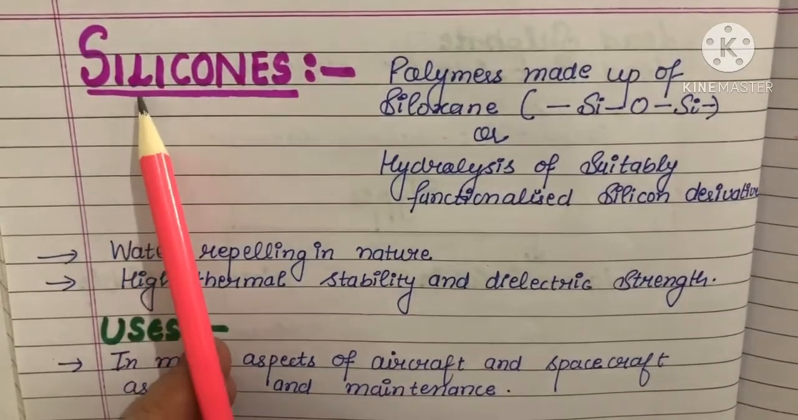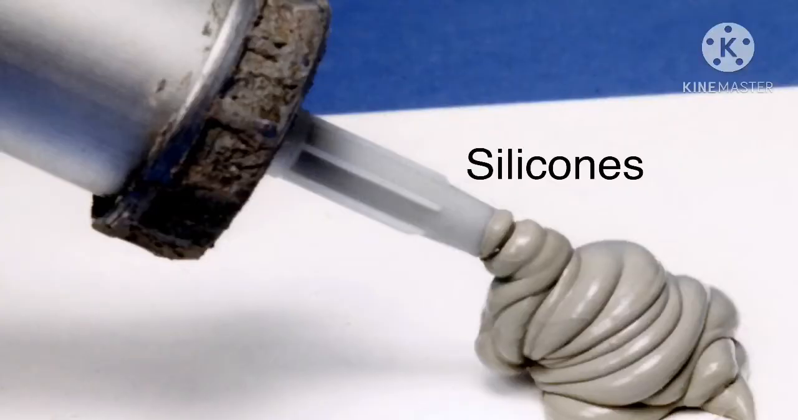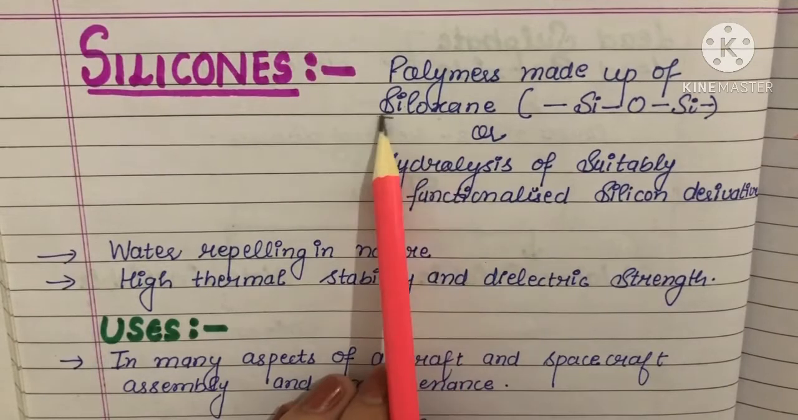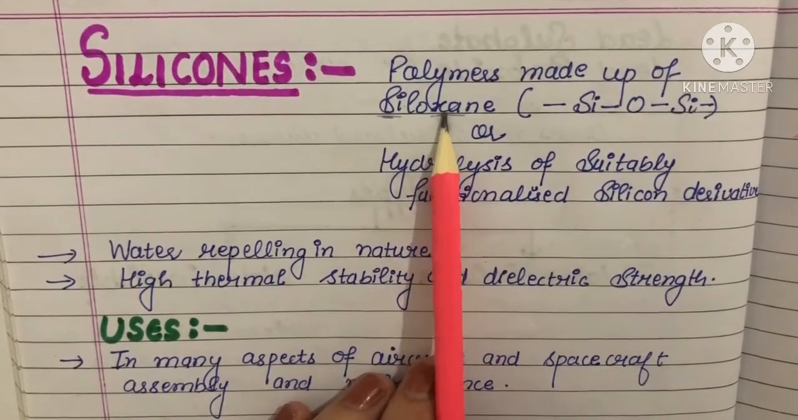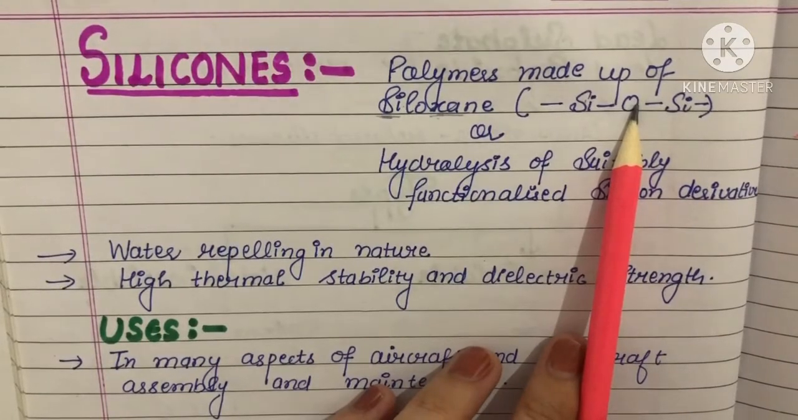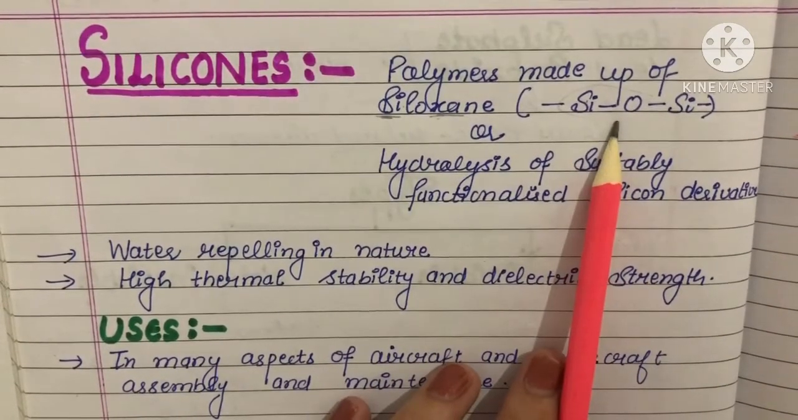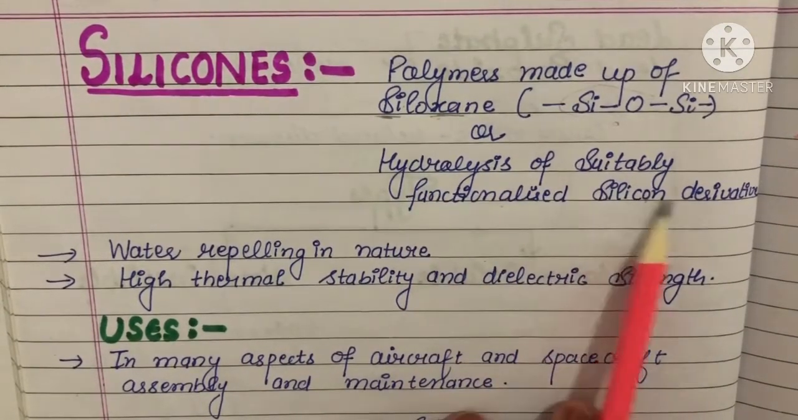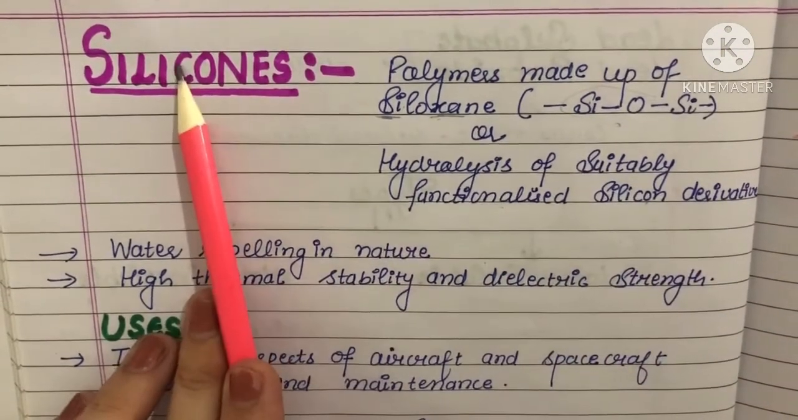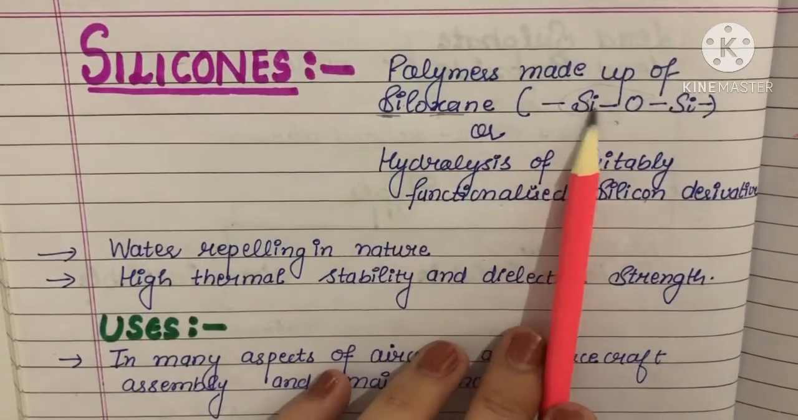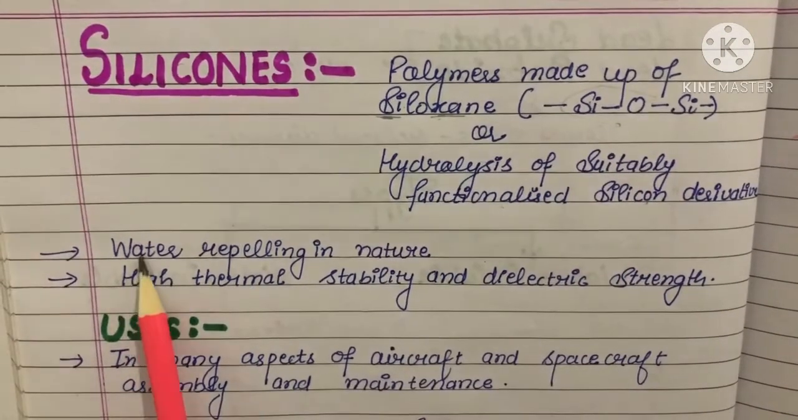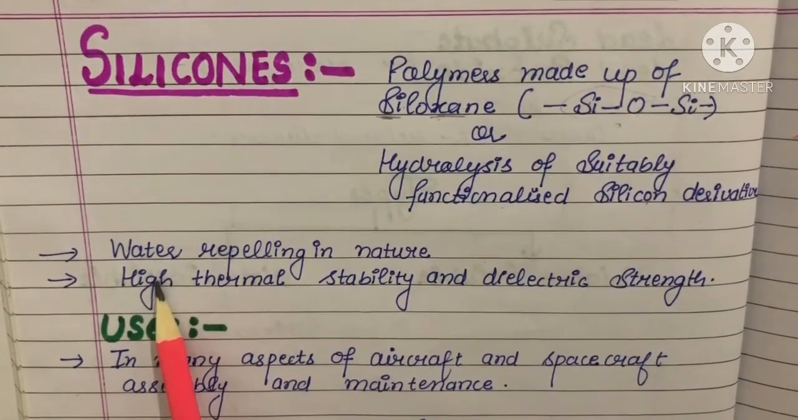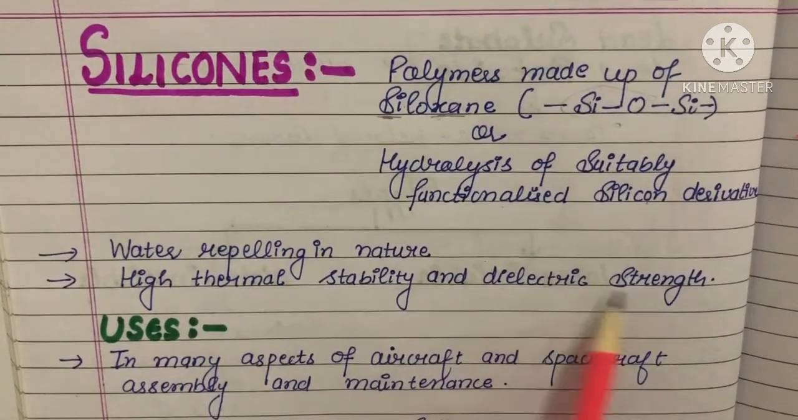Next we will see what silicones are. Silicones are polymers that are made up of siloxane. Siloxane means a silicon and oxygen bond, in which the silicon and oxygen linkage is there. That type of polymer is called silicone. You can say it is made by hydrolysis of suitably functionalized silicon derivatives. Then these are water repelling in nature, it repels water. Then it has high thermal stability and dielectric strength.